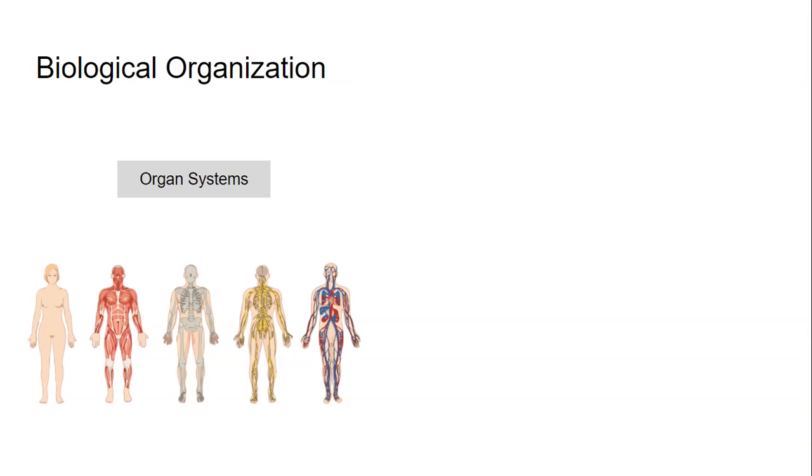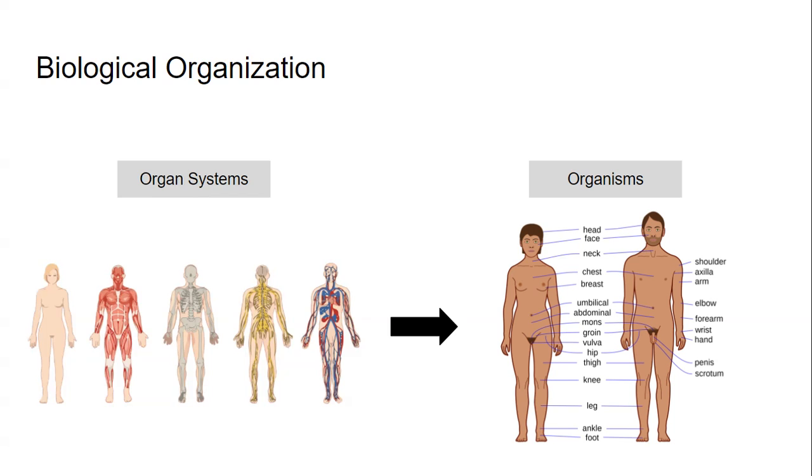Once you have multiple organs working together, then you have an organ system. This is what we've talked about in the previous lessons: multiple organ systems working together in order to have some certain function for the organism, which is the last step. So once you have all of these organ systems working together, you then have a full organism with all of these different functions between all of the different levels that we've already talked about.